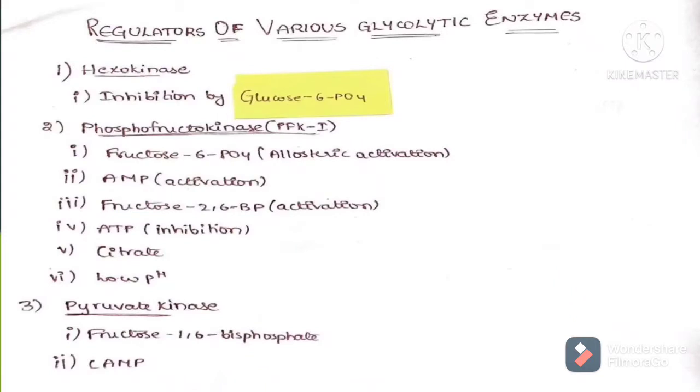Coming to PFK1 or phosphofructokinase 1. It has 3 factors activating it and 3 factors inhibiting it, out of which fructose 6-phosphate, the substrate of the reaction catalyzed by PFK1, is the allosteric activator of it. And then the second thing, AMP. AMP is the allosteric activator of phosphofructokinase 1. Of course, in the well-fed state, the level of AMP will be more and the level of ATP will be less. So PFK1 is always activated by AMP, and this lets the glycolysis proceed further.